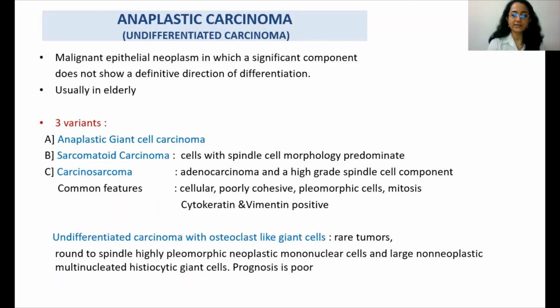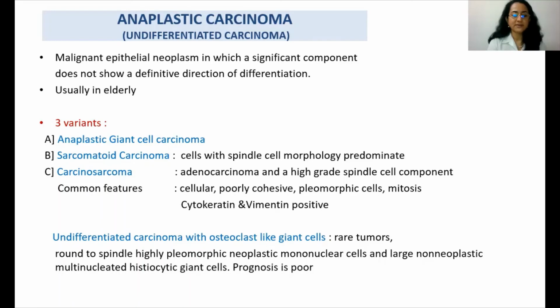Common to all these three is that the smears are highly cellular, stroma poor, and show poorly cohesive cells which are very pleomorphic with abundant mitosis, and on IHC are usually cytokeratin and vimentin positive.